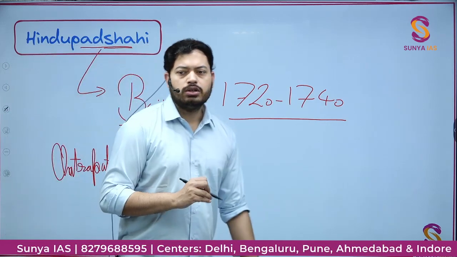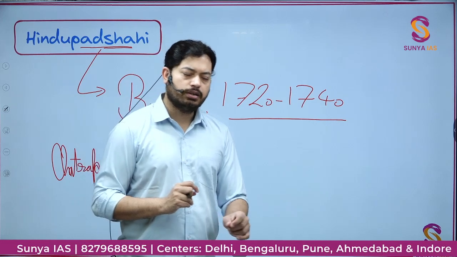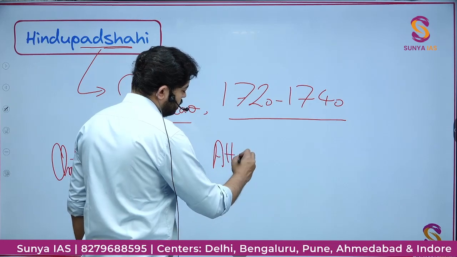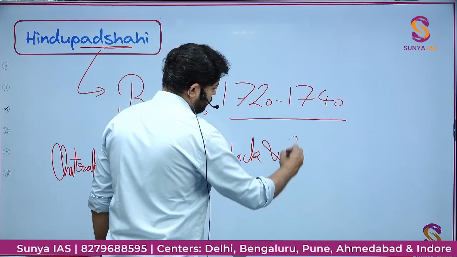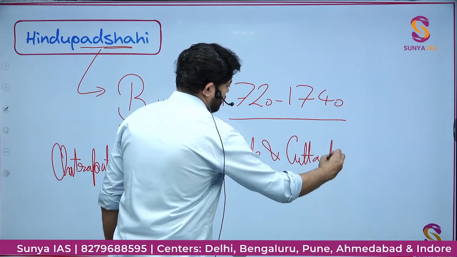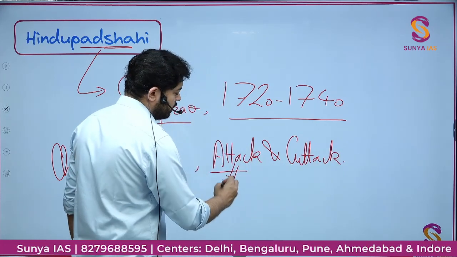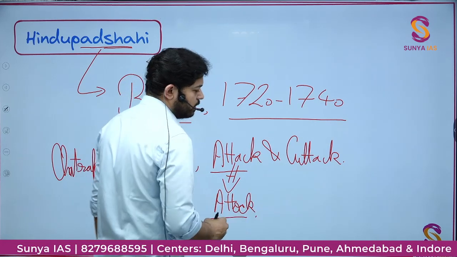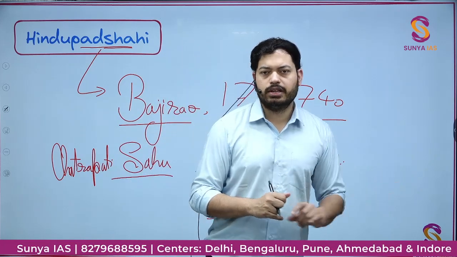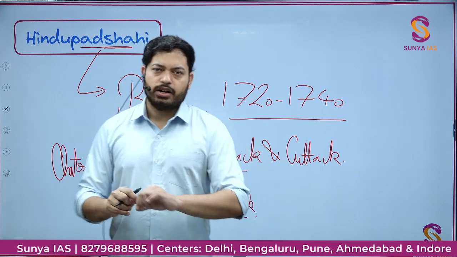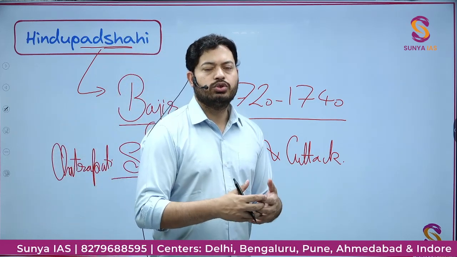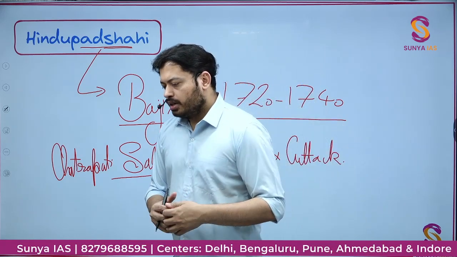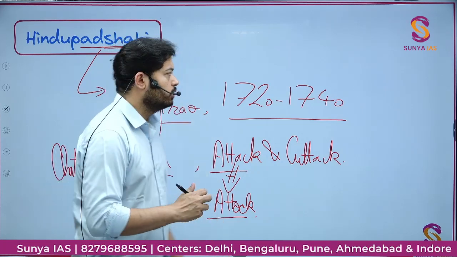that it is possible to rule on the Indian subcontinent between the area of Attock and Cuttack. Attock is next to Abbottabad right now in Pakistan, and Cuttack we know very well is in Odisha. So that whole territory is something he declared should be made Hindu Padshahi. It's a territorial concept, and that is what it was, and that you should know.